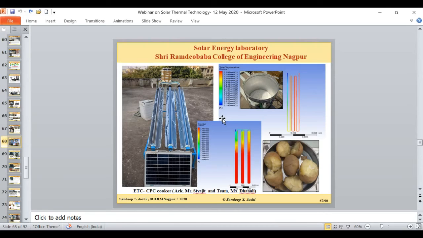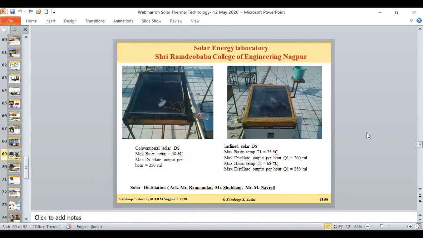So we tried cooking. Actually, this setup was first developed for process heat application, but looking at the efficacy of this entire system, we developed a cooking system out of the same system. You can see this is the cooking pot where we could cook the rice. We could cook potato in just 20 to 30 minutes with intermittent control of the motor. This entire setup is developed within a very small amount, maximum up to 5,000 rupees. If you are getting a solar cooker for 5,000 rupees, I think it is very comfortable for a small family of 4 to 5 people. This is one segment where we are working even now.